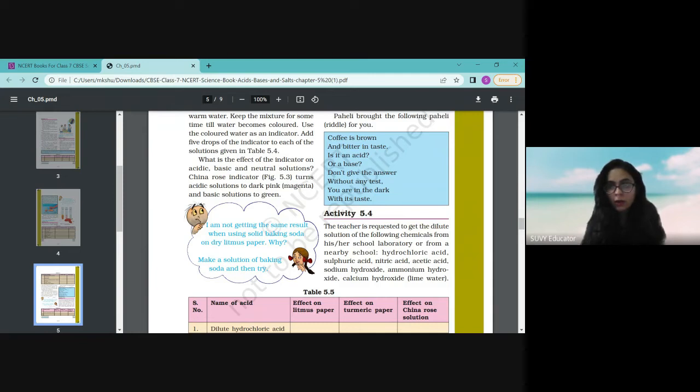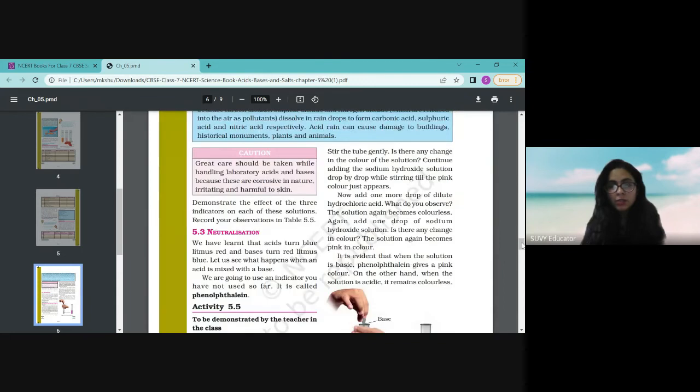Now, can you tell me one indicator that is present in your house? One indicator is there in your house. That is turmeric, and that is called haldi. What does that turmeric do? If you want to test a particular solution, I'll tell you one activity you can perform at home to test the indicator as well as the solution. It is a very easy activity.